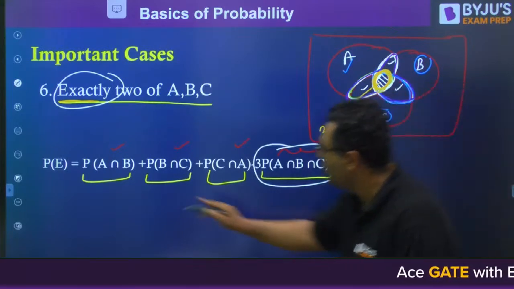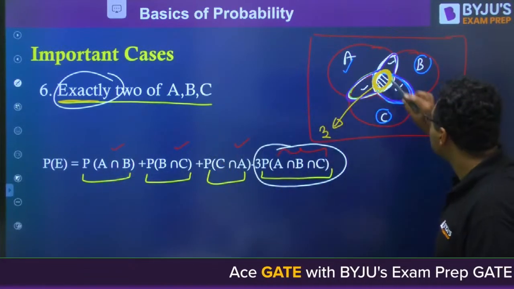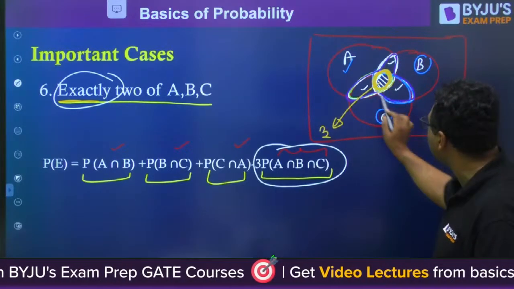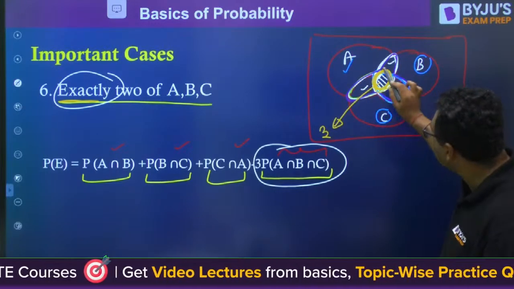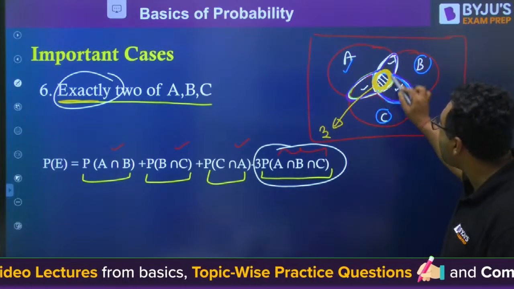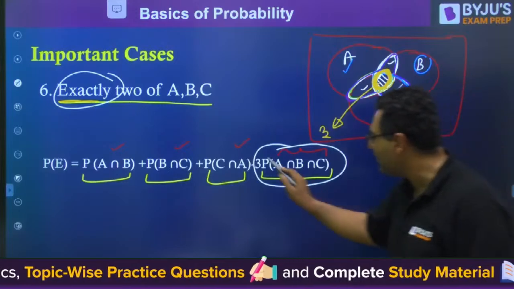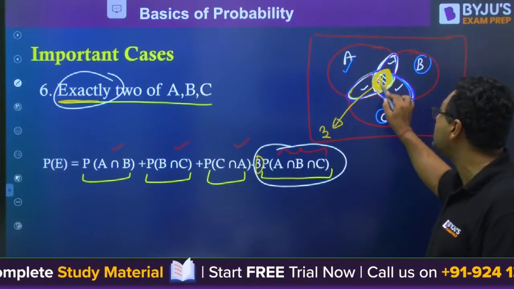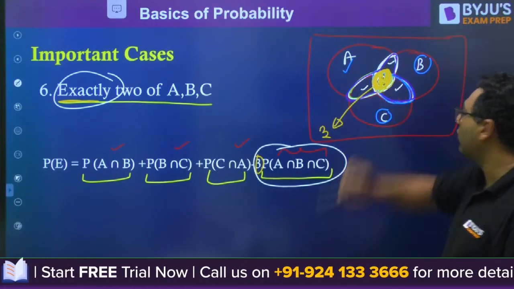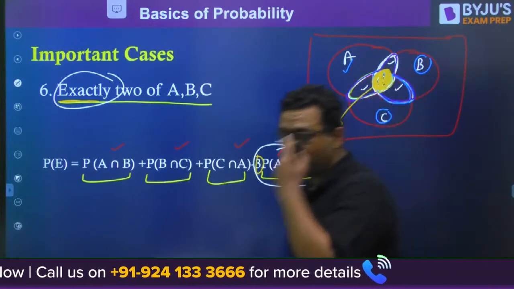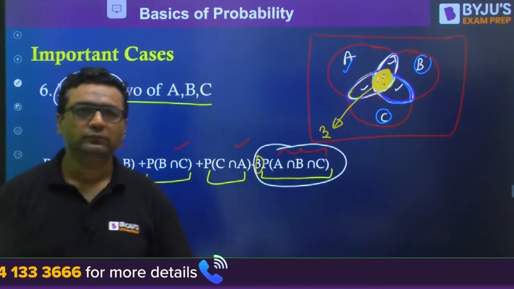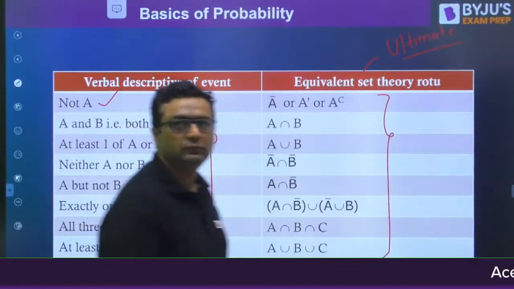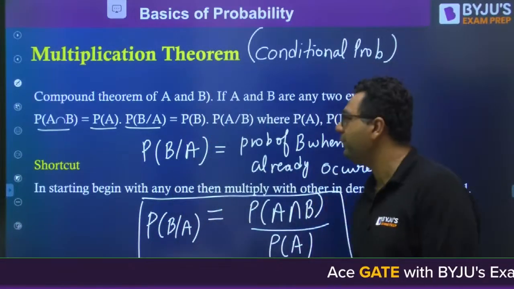But this area is going to be added 3 times. Why? Because A intersection B has this area, B intersection C has this area, and A intersection C has this area. This area is added 3 times. That's why we have subtracted it 3 times, because this area is not the case which we are looking for. Is it clear, Ashray, now? Any doubt? Please tell me.